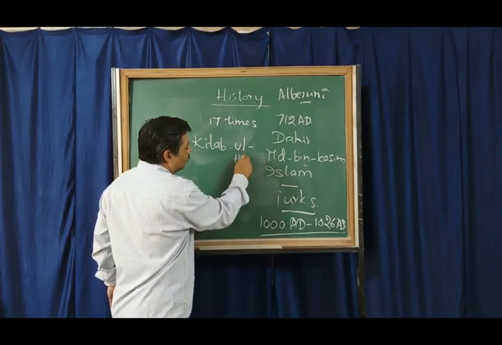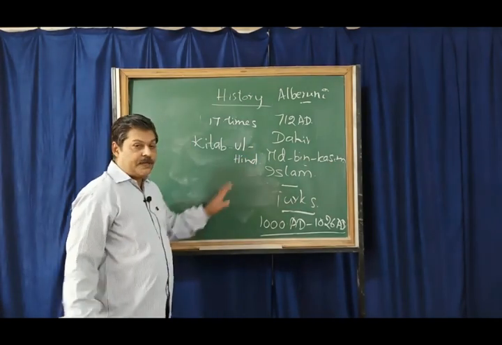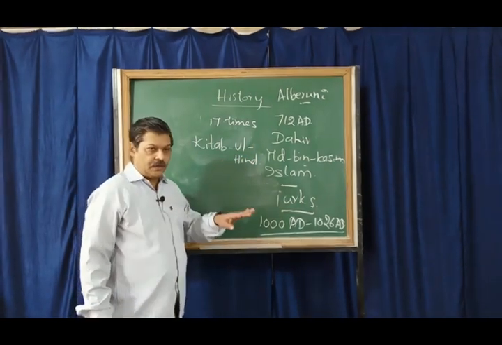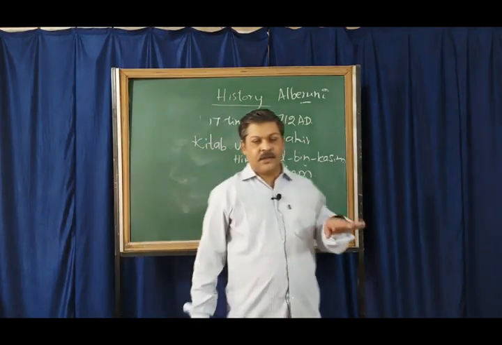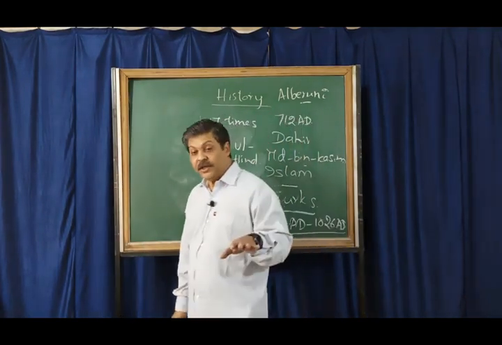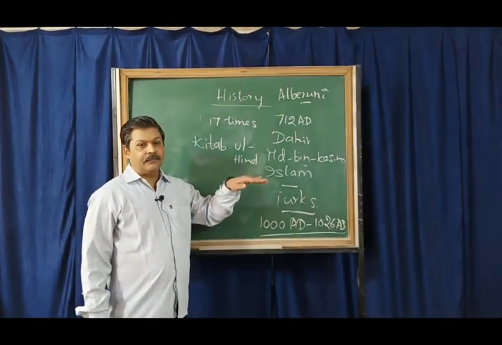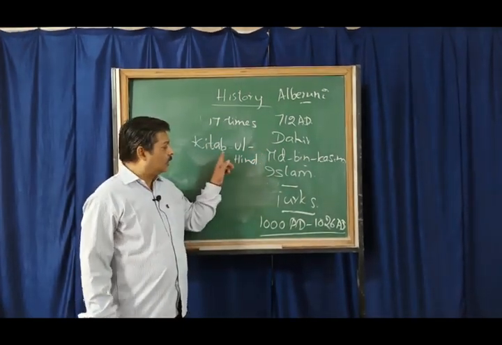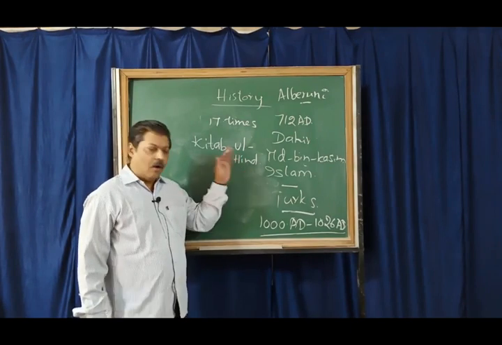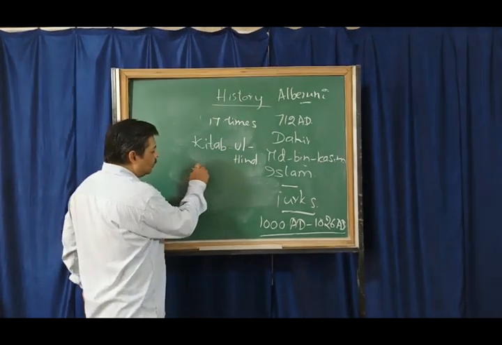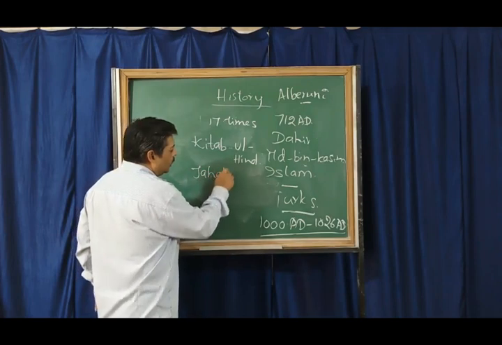Kitab-ul-Hind, one of the best books which speaks about the social, political and economic condition of India in the 11th century. Kitab-ul-Hind, or it is also called Tahqiq-e-Hind.